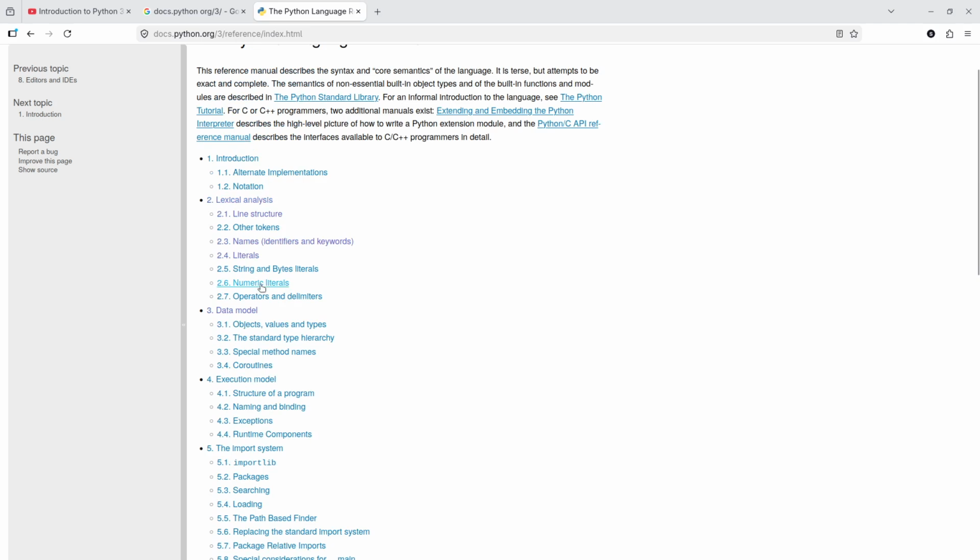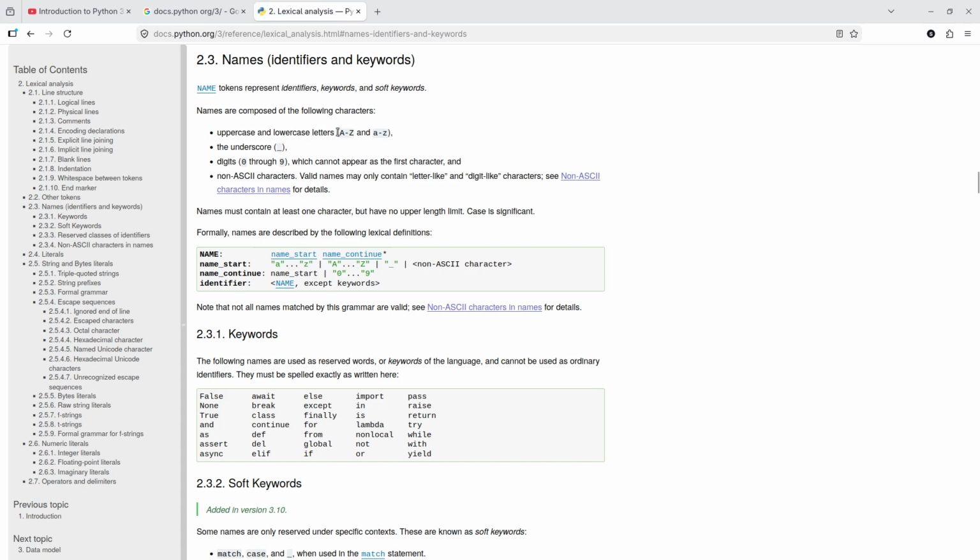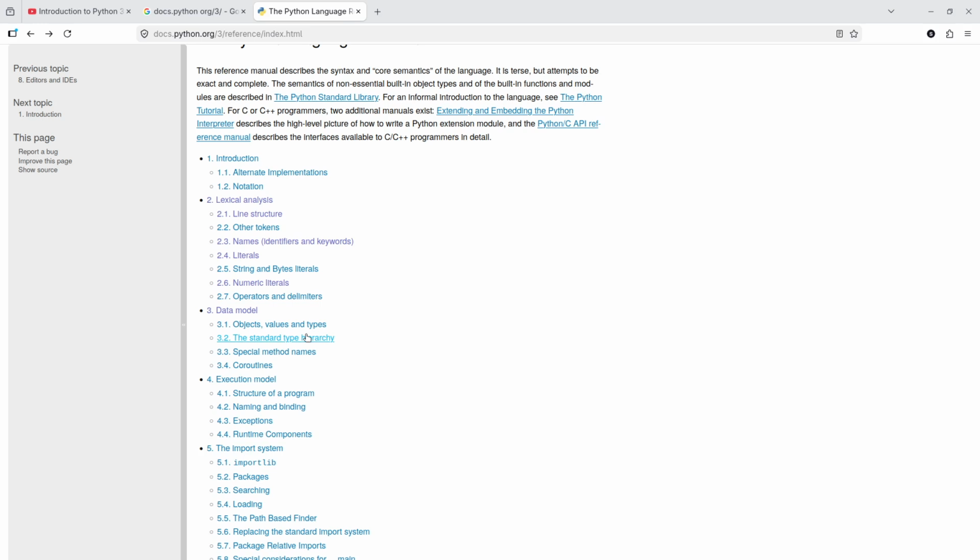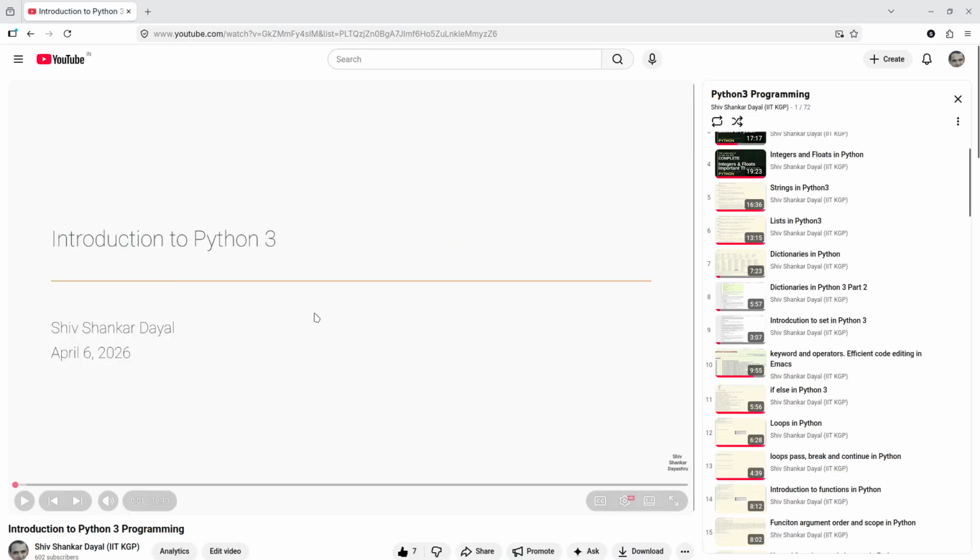And some portion of this I have already told, like when I said identifier names are alphanumeric strings, I did not include the details of non-ASCII characters in names because that is a very complicated topic for beginners. So this point was omitted. Only the first three I talked about. Okay. I have not yet shown the keywords and all, but slowly we will get there. All right. Now let's continue with today's video.